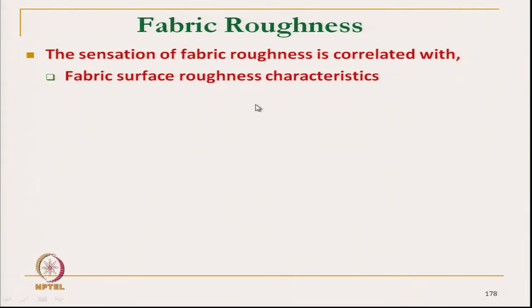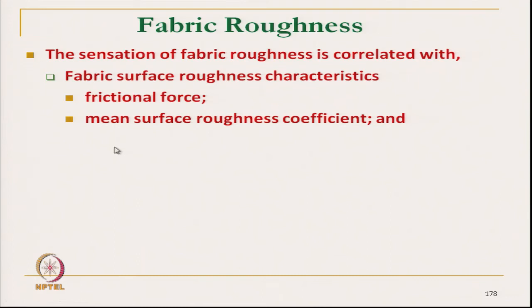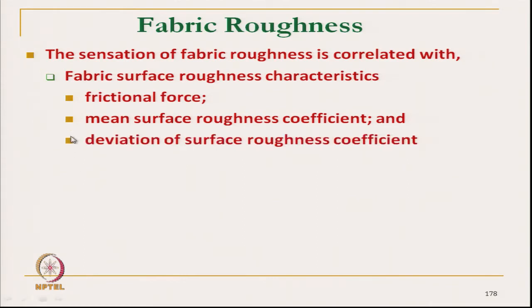So, if we know the fabric surface roughness, then we can predict the roughness of the fabric, and it is related with the fabric frictional force and mean surface roughness coefficient. This value we can get from the objective measurement, and then we can predict whether the fabric will be rough or smooth, and also the deviation of the surface roughness coefficient. So, that MMD we can get.